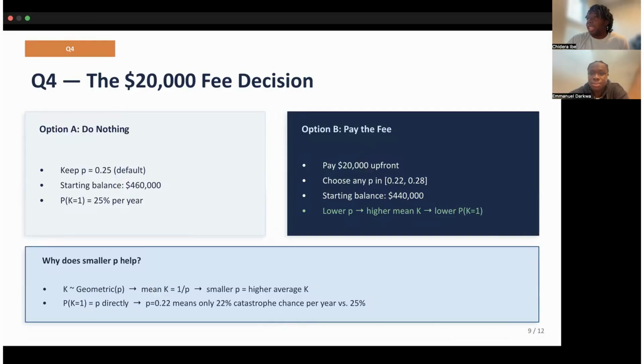Question four is the most actionable one. She can pay 20,000 upfront to change the geometric parameter P to anything between 0.22 and 0.28. Should she? The key mechanic: since K follows a geometric distribution with parameter P, the mean of K equals 1 over P. A smaller P means higher average K, which directly cuts the probability of a K equals 1 year. Since P of K equals 1 literally equals P, going from 0.25 to 0.22 cuts that catastrophic probability from 25% down to 22%.